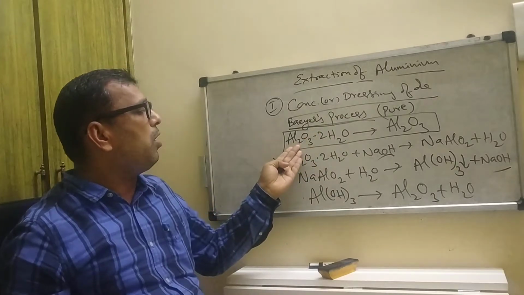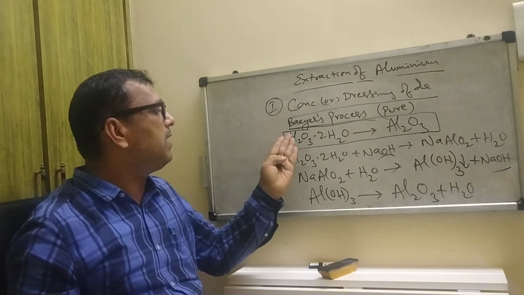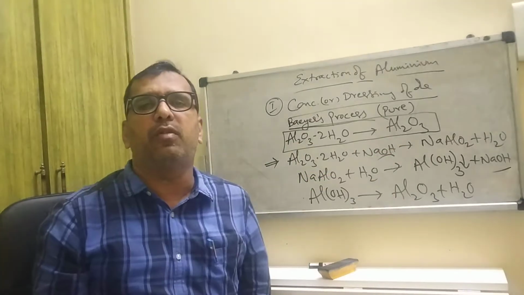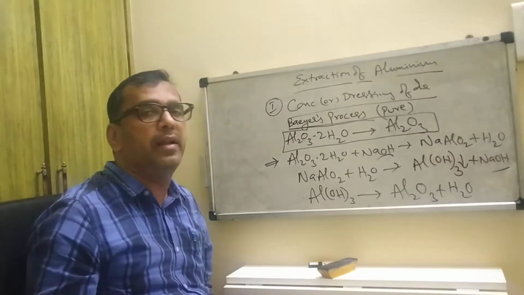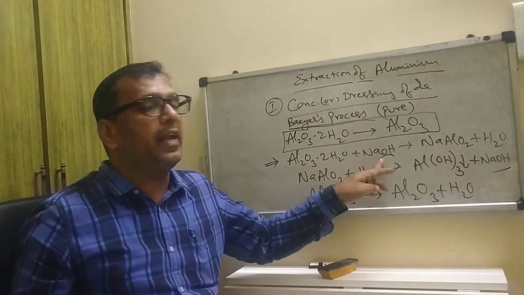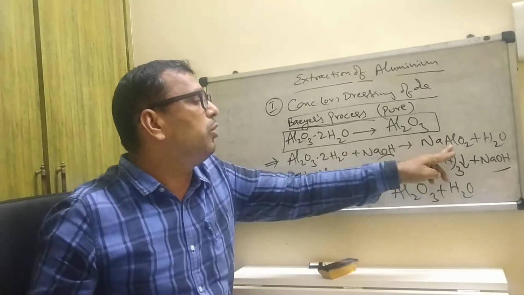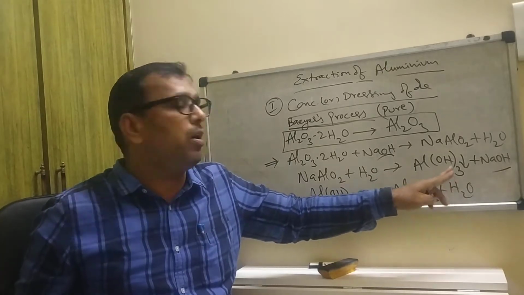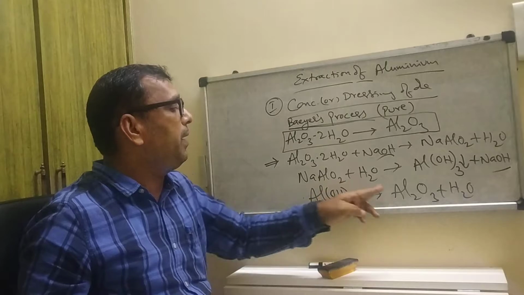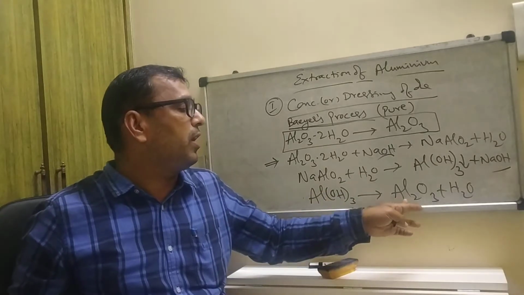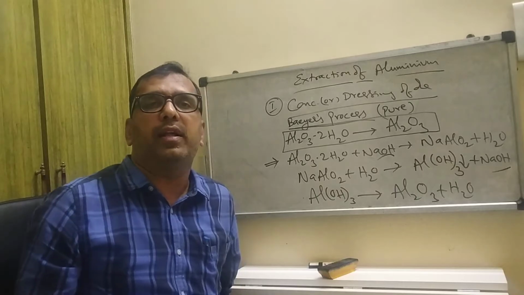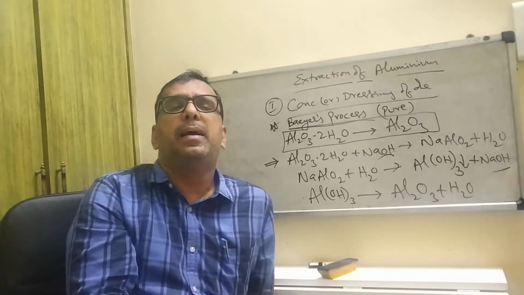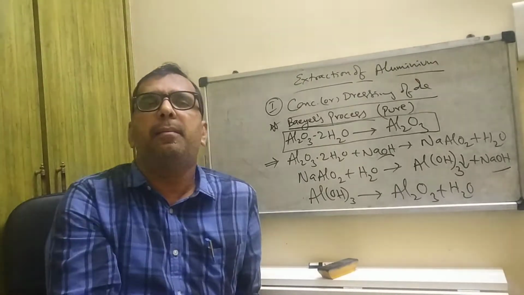So in the first process, we convert bauxite into alumina. Alumina first reacts with sodium hydroxide and converts into sodium aluminate plus water. Sodium aluminate reacts with water to form aluminium hydroxide. Aluminium hydroxide on heating forms aluminium oxide and water. This is a very important terminology, known as Bayer's process.